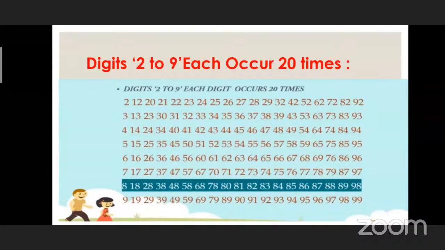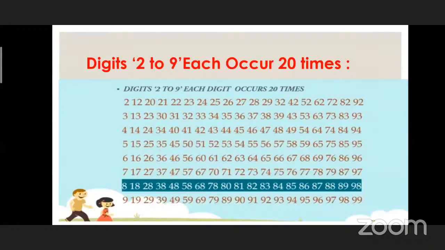8, 18, 28, 38, 48, 58, 68, 78, 80, 81, 82, 83, 84, 85, 86, 87, 88, 89, 98. Yes, very good. This means that each digit from 2 to 9 occurs 20 times.